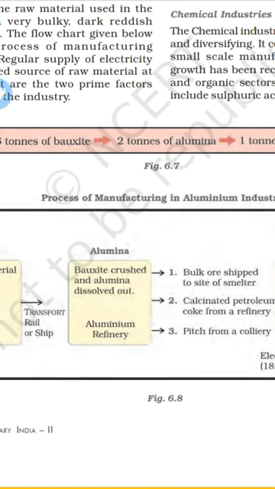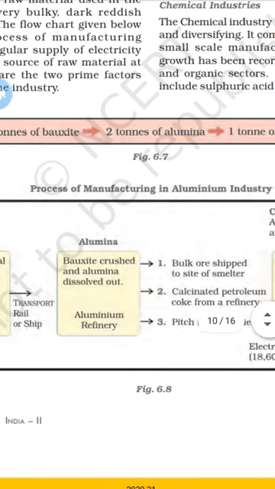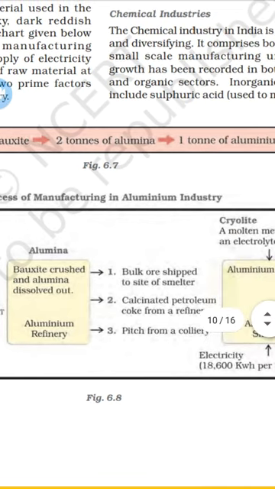When they make this alumina, after that they shift the bulk of ore for smelting. Smelting is the way where they use a high temperature to make that metal liquid. So that is what is called smelting.